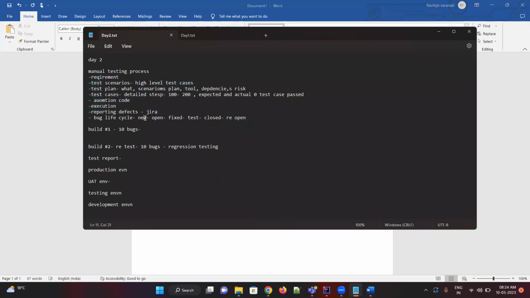First, whenever you open a bug, it is New, meaning no one has assigned it. Once a developer is assigned, it's Open. When the developer fixes it, it's in Fixed status. Then it goes to Test, which is the testing status. If it's working, we close it. If not, we reopen it. If you want to fix it in a later release, not in this release, it's called Deferred. It means the bug is not fixed now, but will be fixed in the next release.